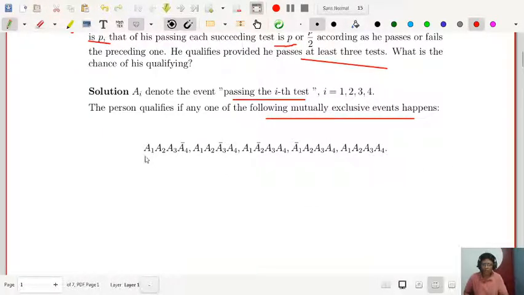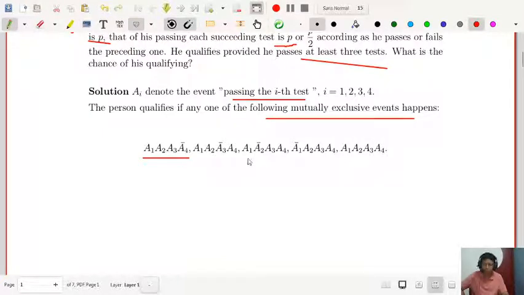Suppose A1, A2, A3, A4 bar. So it is an intersection: A1 intersection A2 intersection A3 intersection A4 bar, that he passes the first 3 tests and fails to pass the test A4. Then he fails to pass the test A3 but he passes A1, A2, A4.